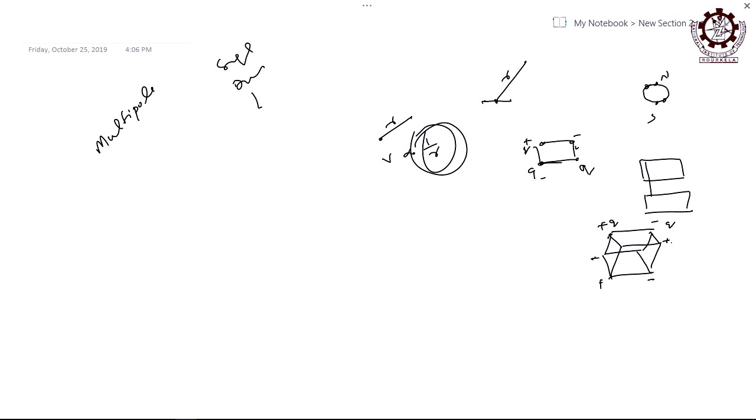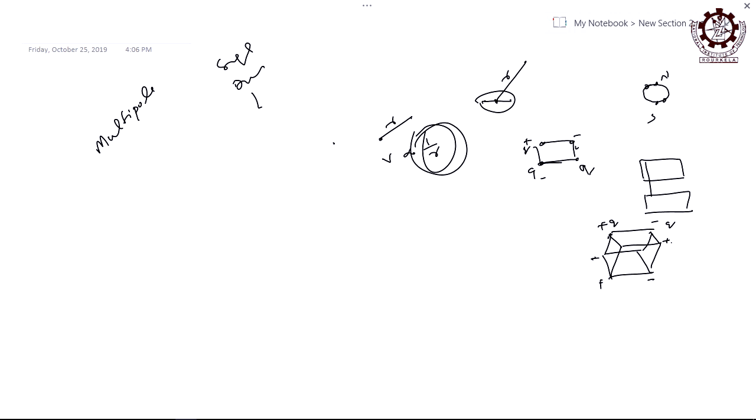So how many charges are there now? 8, right. So monopole means a single charge, dipole is two equal and opposite charges, and when two dipoles are placed one after the other, they constitute a quadrupole. And when a sheet of 4 charges, which is a quadrupole, is put over another quadrupole, then it is an octupole, 8 charges.